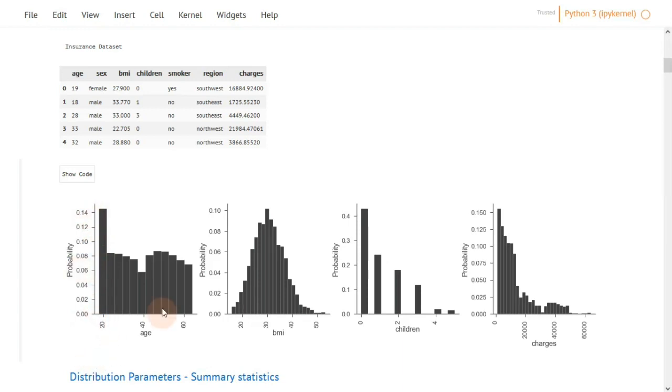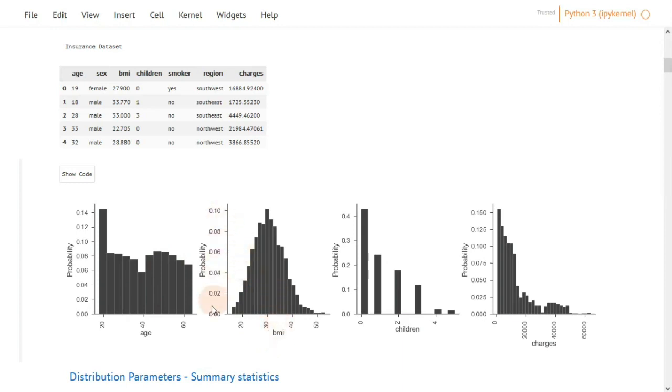Probability distribution actually differs from one shape of a histogram to another. You can see for children, it's between 0 and 0.4, but it's much less in BMI and age. As you recall, age and BMI are continuous variables and children is a discrete variable. And the reason for the difference in the y-axis is the way probabilities are calculated. Each distribution has a specific way of calculating these probabilities because they denote different things. For example, BMI is a continuous distribution.